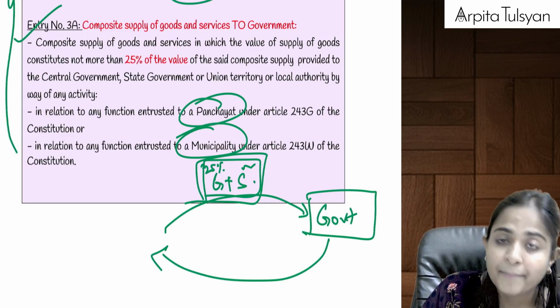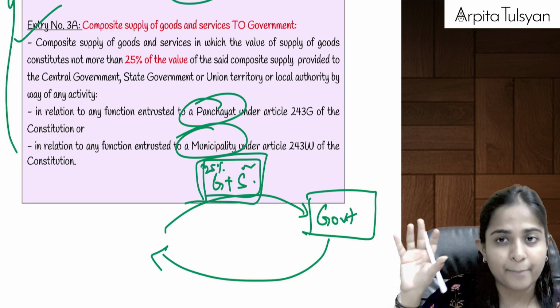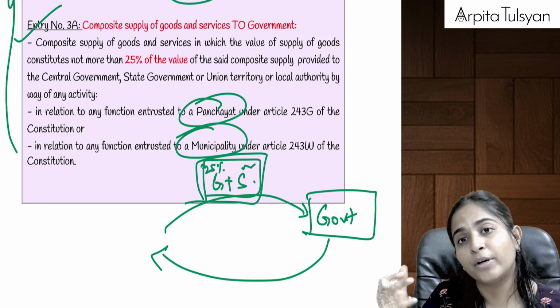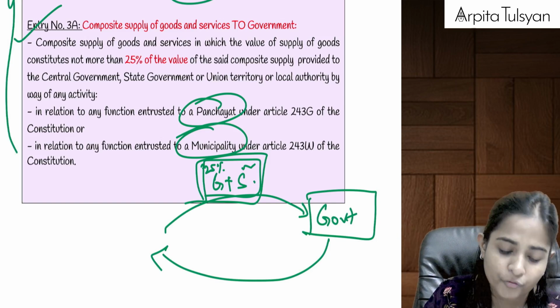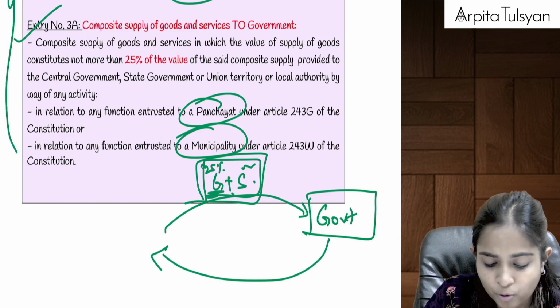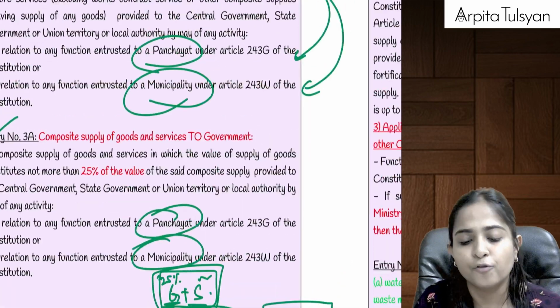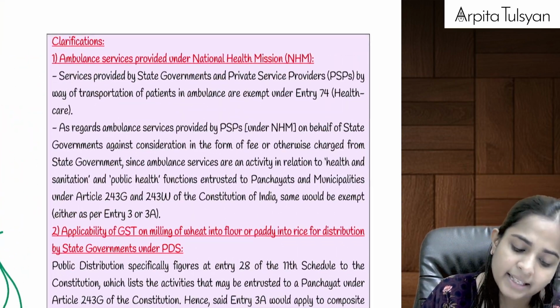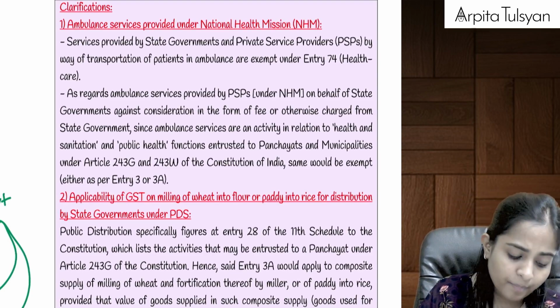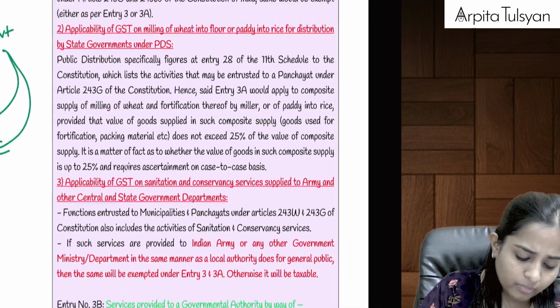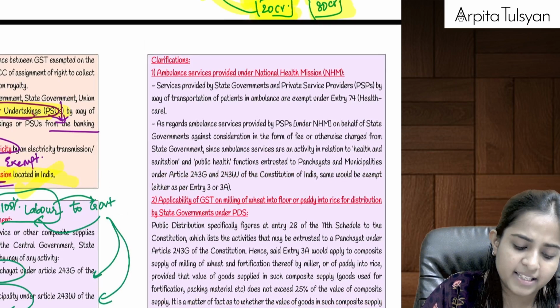So there, can we say I am providing bulbs, I am providing the goods also, plus I am doing the cleaning, plus I am doing the repairs of those lights also. It means I am providing goods plus services, but the value of goods should not exceed 25%. Then such service provided by us to the government will be totally exempted from GST. Okay. Now here there are 3 clarifications that they have given.